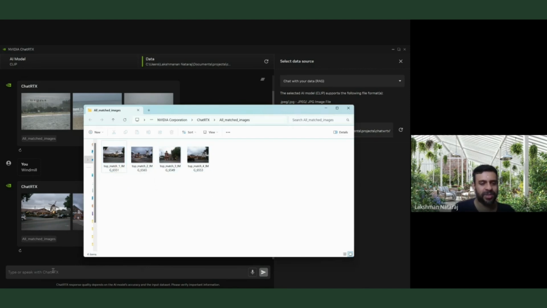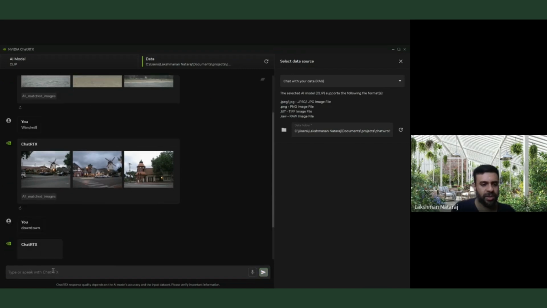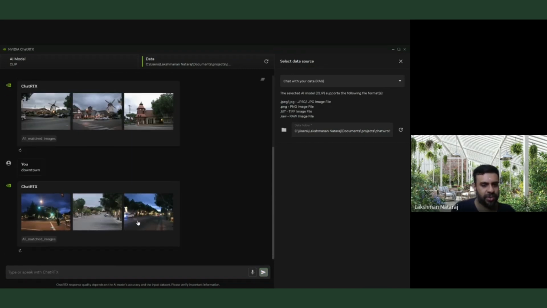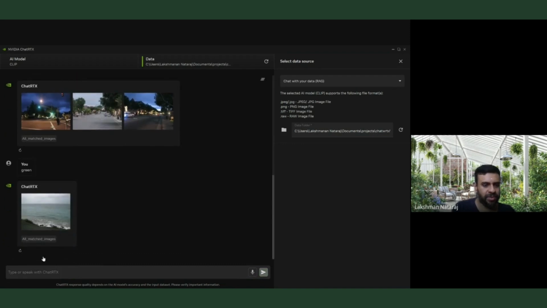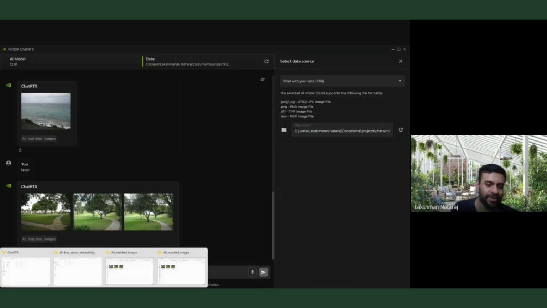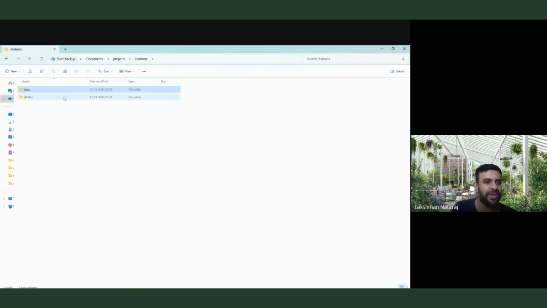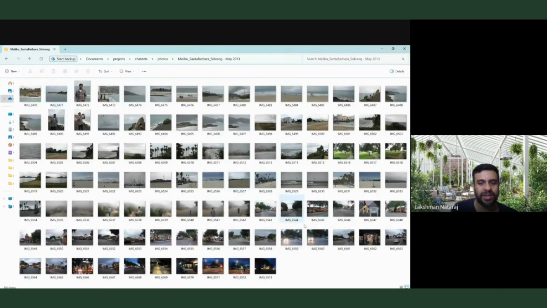It's just simply amazing. Let me just say downtown or road or something. You can see that this is downtown more or less, the roads. Then let's see what it gives for green. Okay, it gives the beach. Maybe I should say lawn, and it's going to give me lawn. So yeah, perfect. This is what I want. If I go back and see those images, that is simply amazing, right? If I go back here and click on the photo and all these images, I could see that it's giving these 3, the ones that are wanted for this.